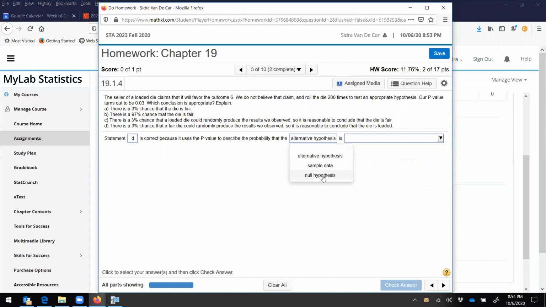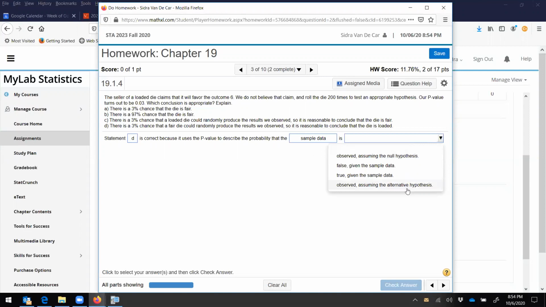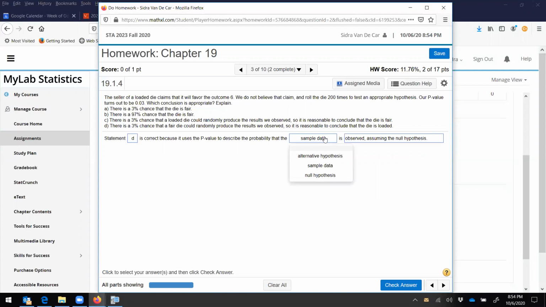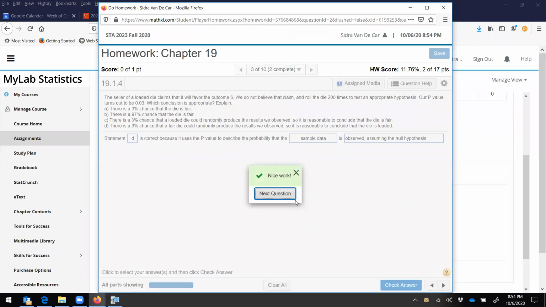Probability that the sample data is observed assuming the null hypothesis is true. My goodness, didn't that take some reasoning out? These drop-down menus can be painful, okay? But you just got to keep going until you find the right combination there, right? But the point is, the p-value represents the probability of getting a sample as weird or weirder than ours if the null hypothesis is true.